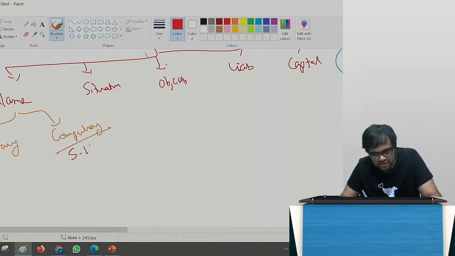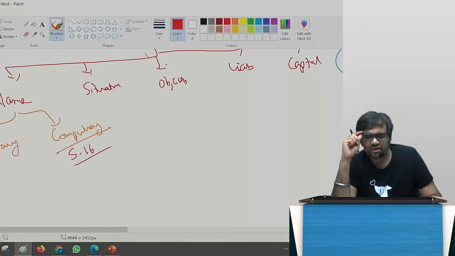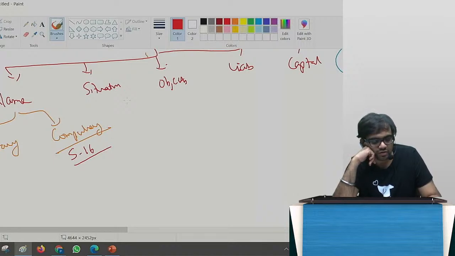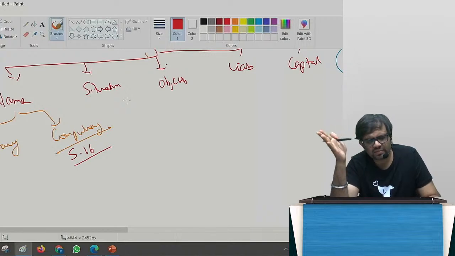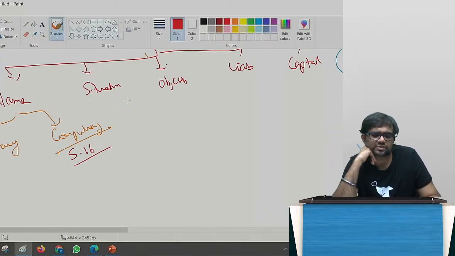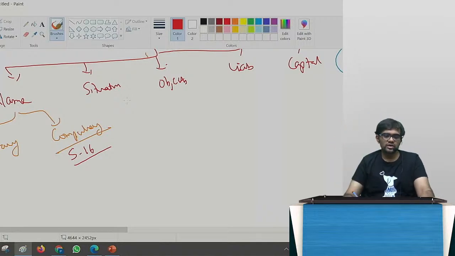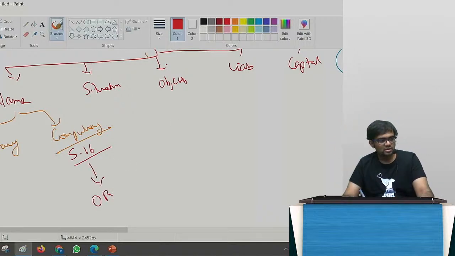Compulsory is given under section 16. Now tell me, when the government is ordering you to change, use your common sense. When the government is ordering you to change, is special resolution necessary or is just an administrative ordinary resolution needed? You only use your common sense. Section 13 says special resolution, but use your common sense. When compulsorily government is telling, hey, change it, you need a special resolution or just an administrative ordinary resolution? Ordinary resolution is enough. So under section 16, ordinary.